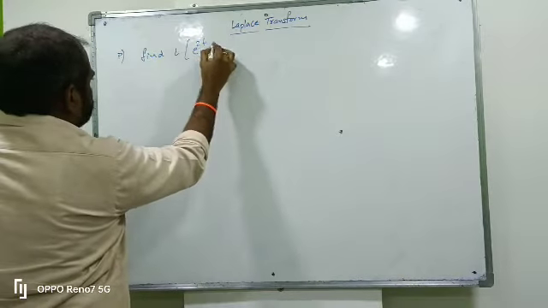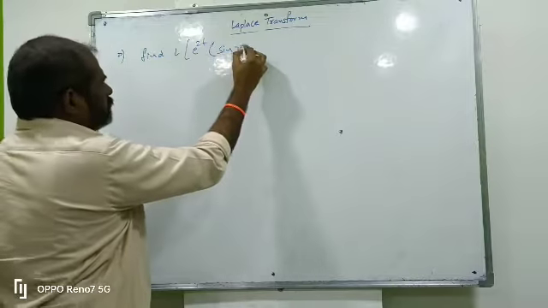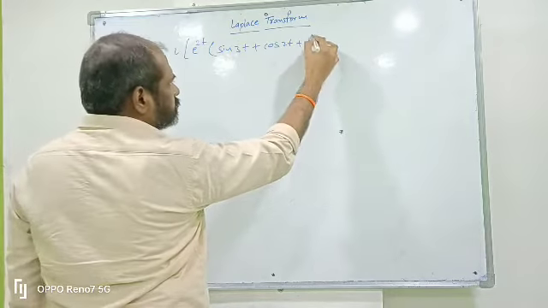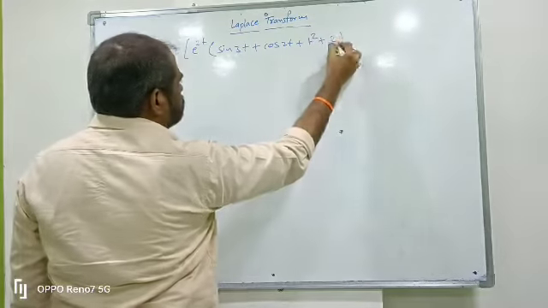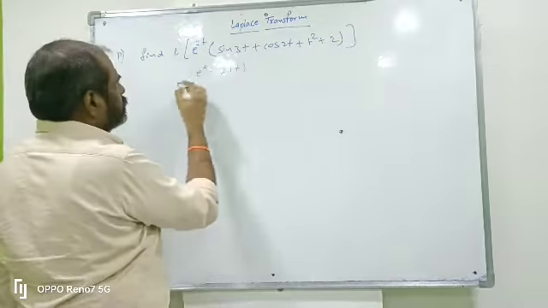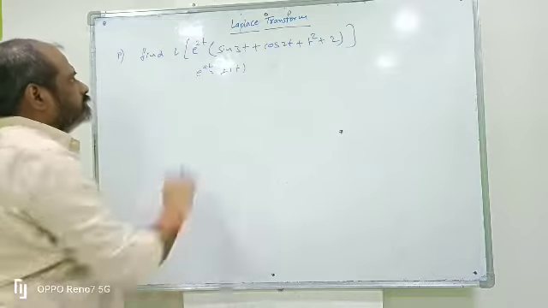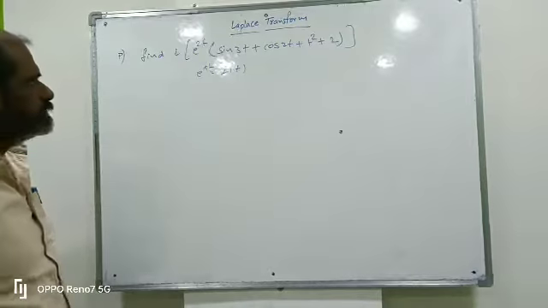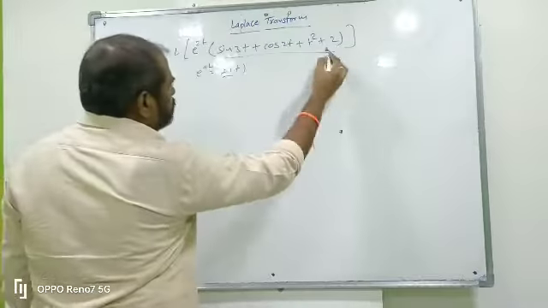Find L of e^{2t} into sin 3t plus cos 2t plus t square plus 2. And this is L of e power at into f of t form. So this is first shifting theorem. First identify what is f of t. What is f of t?